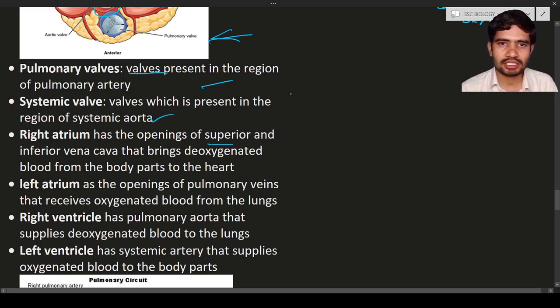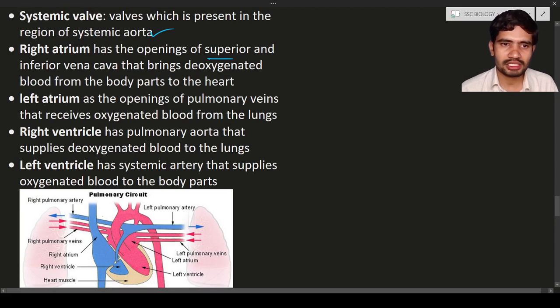So just now we have discussed what the superior vena cava is. This is the blood vessel over here, known as the superior vena cava, and the blood vessel beneath it is known as the inferior vena cava. Both the superior and inferior vena cava bring blood from the body, and they pump blood into the right atrium. From the right atrium, it is going to pump blood into the left ventricle.